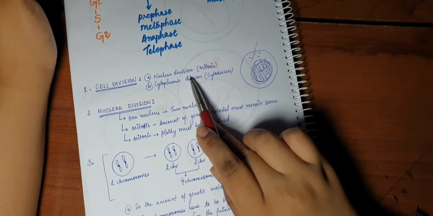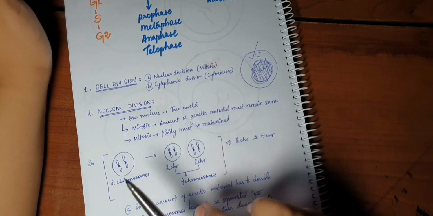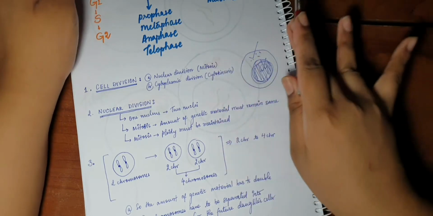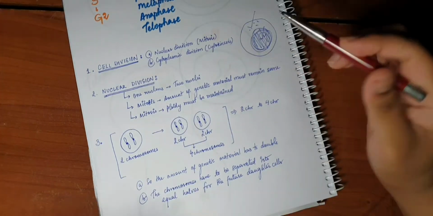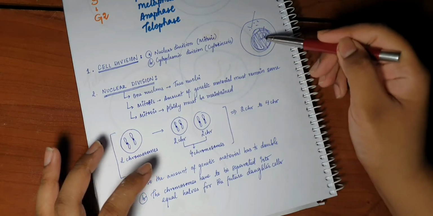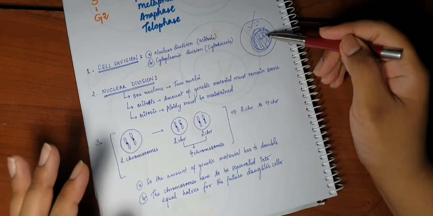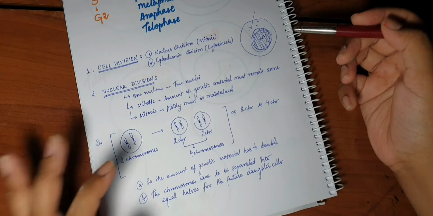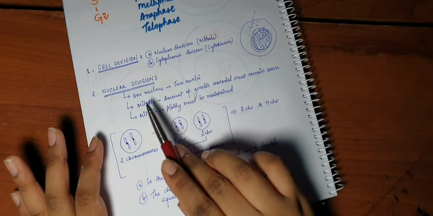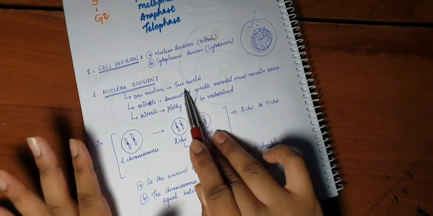Now our nuclear division is what is known as mitosis. Mitosis is nothing but the division of one nucleus into 2. Okay. Now let's think logically. The cell has one nucleus. Now this nucleus has to give rise to 2 more nuclei. Okay. So practically what do we need? The goal is to divide one nucleus into 2 nuclei.